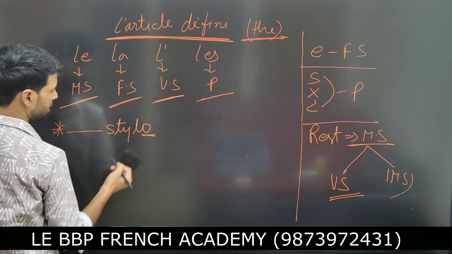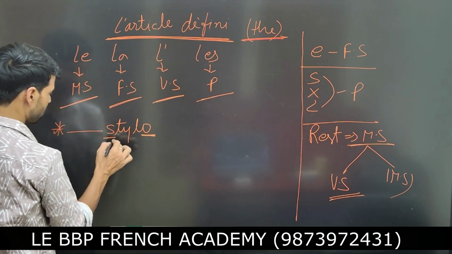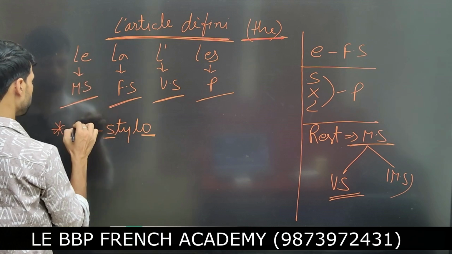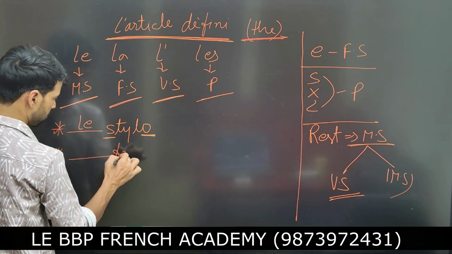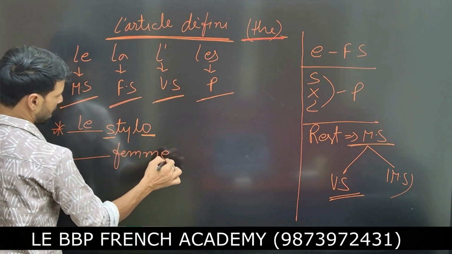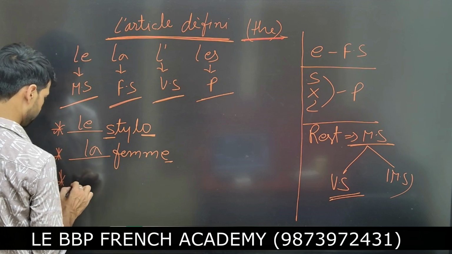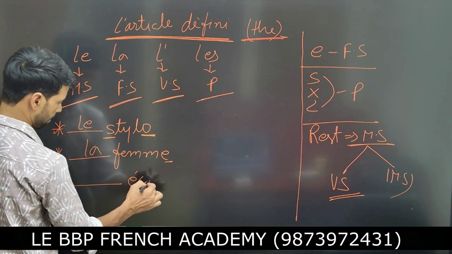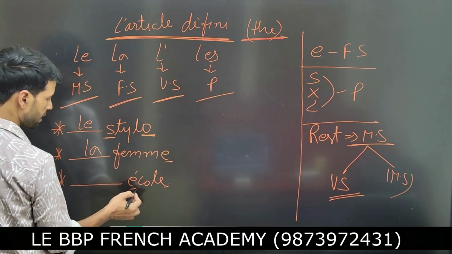For example, look here: stylo. It does not end with e, it does not end with s, x, z, and it does not start with a vowel, so that's why we use le. Ferme: it ends with e, that's why la ferme. École: it ends with e, but it begins with a vowel.